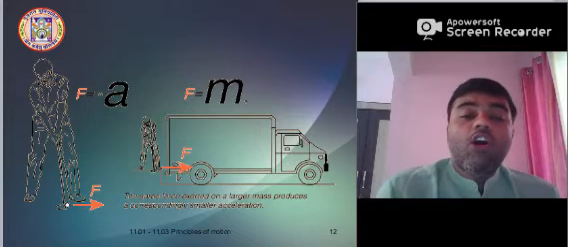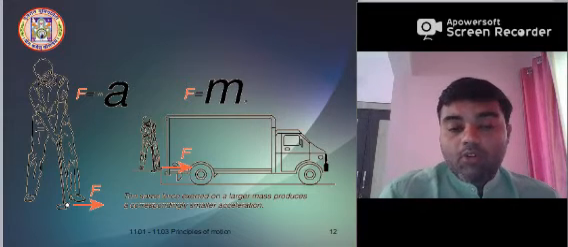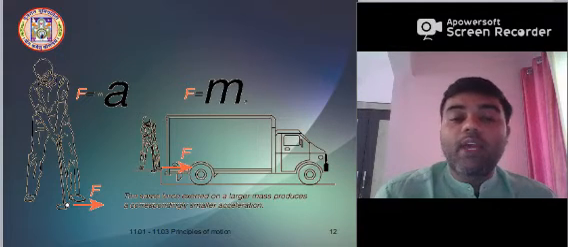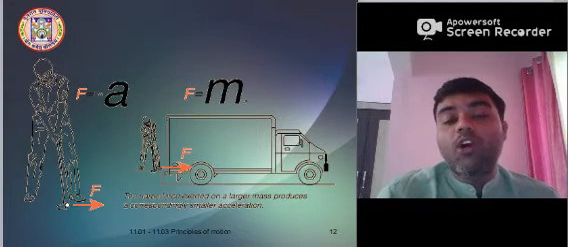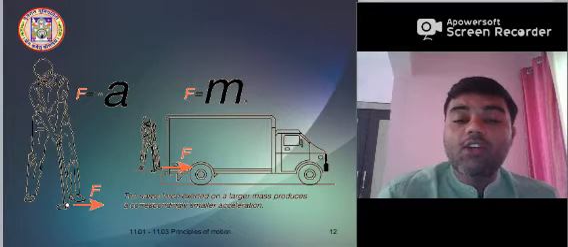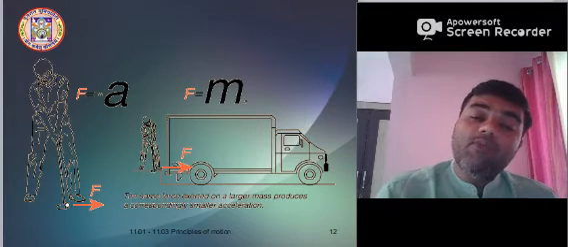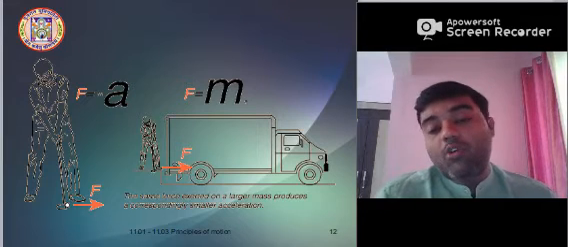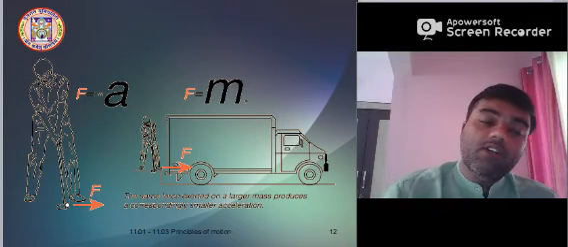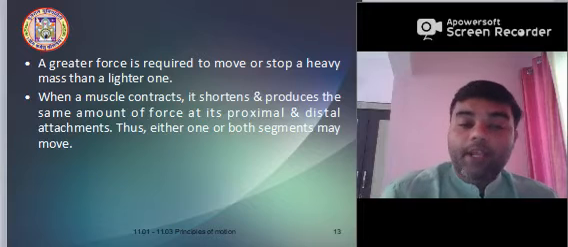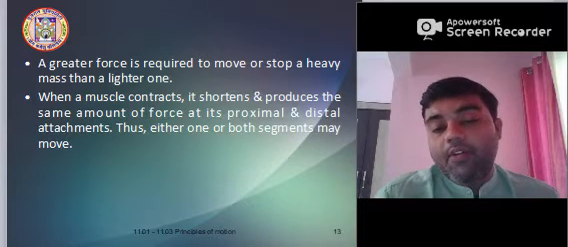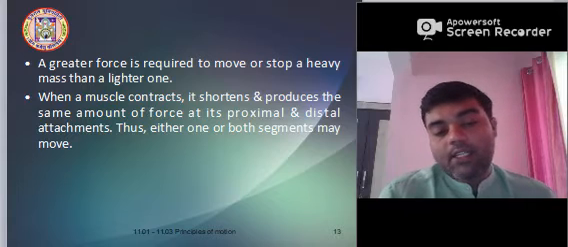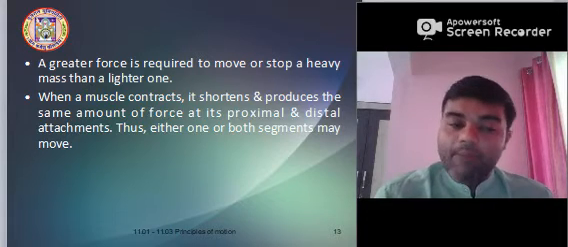Obviously when you kick or give a golf shot, the ball is very small, so the mass is very less, so you can give a very good amount of acceleration with force. But when you give the same force to a truck, that amount of movement is not possible. So one should understand this. A greater force is required to move or stop a heavy mass than a lighter one. Obviously F is proportional to m.